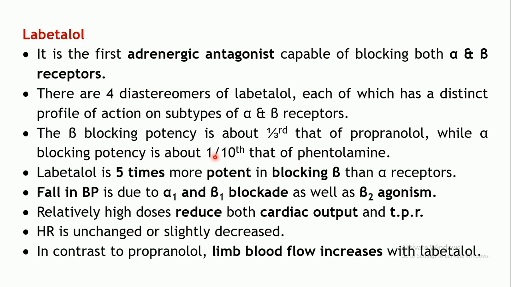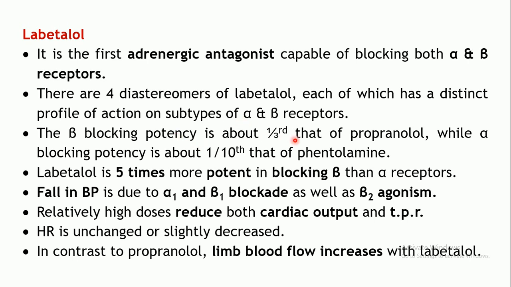Now these are the two agents which have blocking property at both types of adrenergic receptors, that is alpha as well as beta receptors. Labetalol exists as 4 diastereomers, and each one has a distinctive profile of action on various subtypes of the alpha and beta receptors.